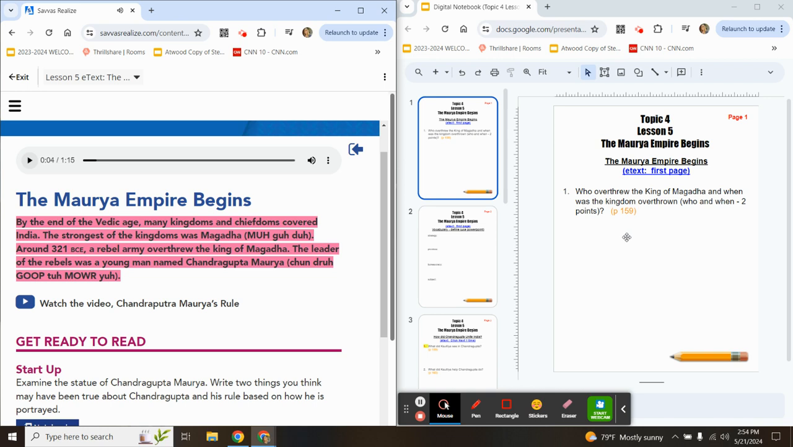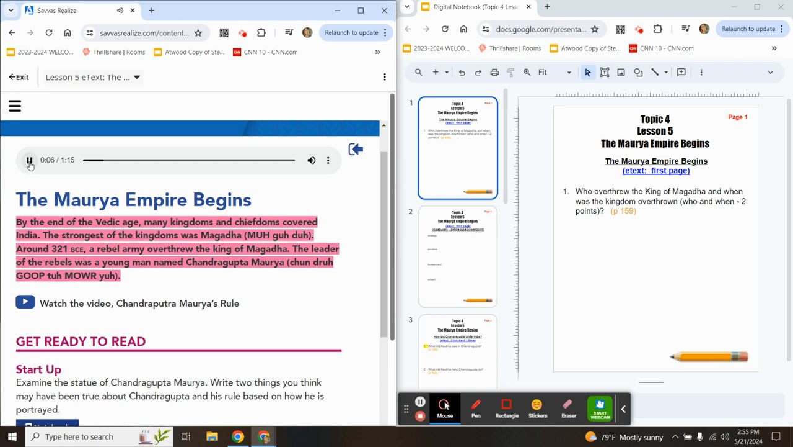The question we are looking to answer: who overthrew the king of Magadha, and when was the kingdom overthrown? So we're looking for 2 answers here, and this is worth 2 points. You will find that answer in this pink highlighted paragraph as it is being read to you.